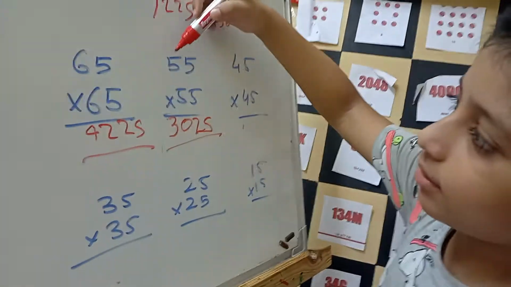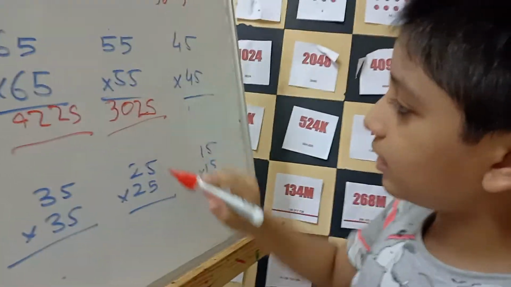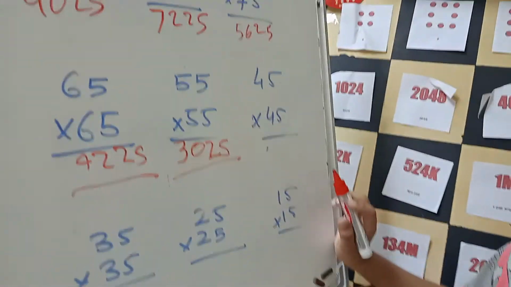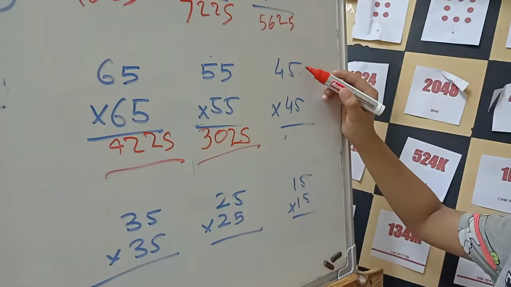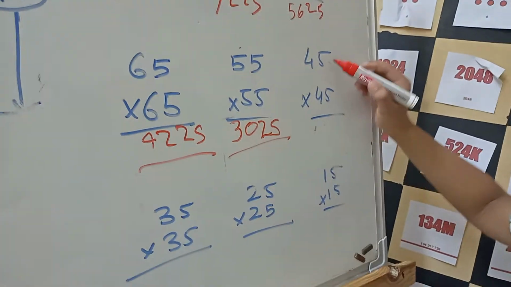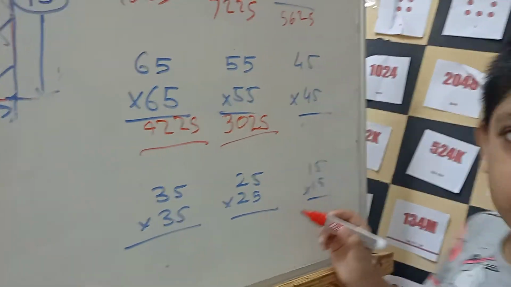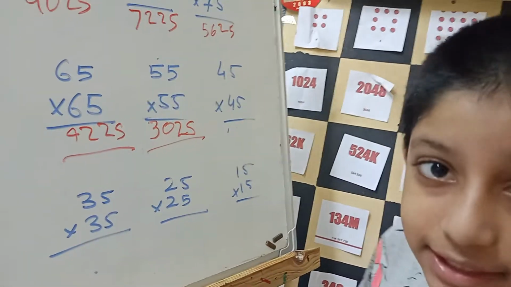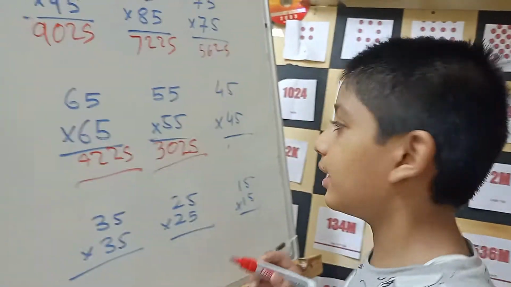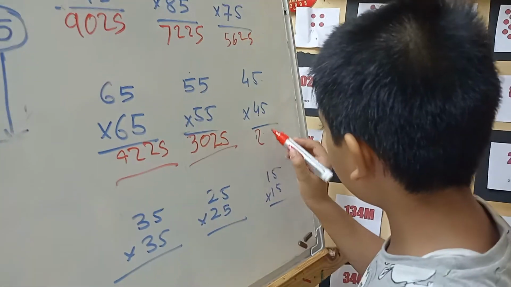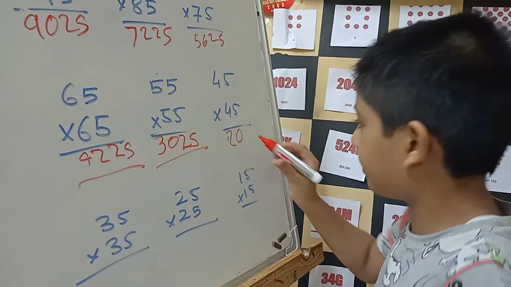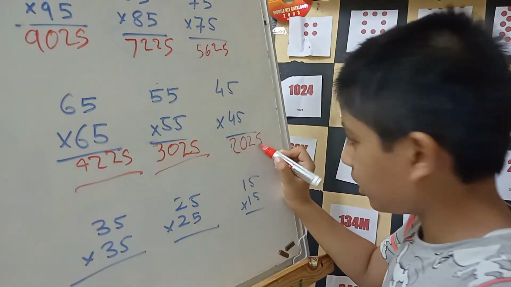So 5 now multiply 6, 30 and then 25. And this one next. Now 4 I will multiply by the next natural number, that is 20, and then 5 multiply 5, that's 25.